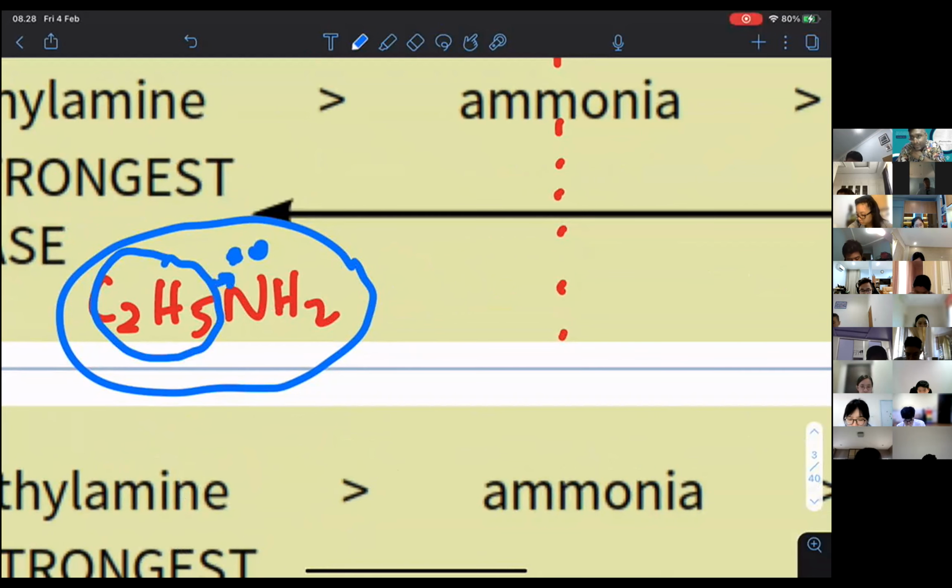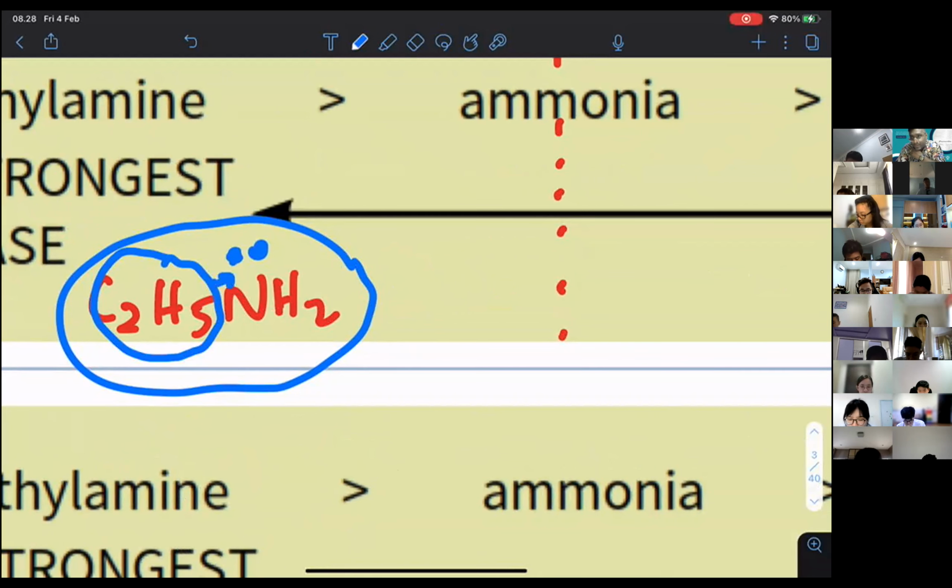But if you compare this with phenylamine, this one is like what we have discussed earlier. What will happen over here? Same explanation. Sometimes things become very boring because it's the same explanation. Why? The lone pair of electrons at the nitrogen will be overlapping with the pi bonding system, making the benzene ring more stable.